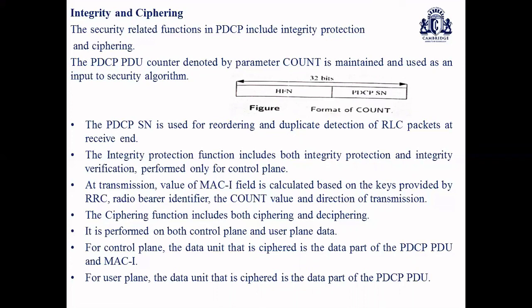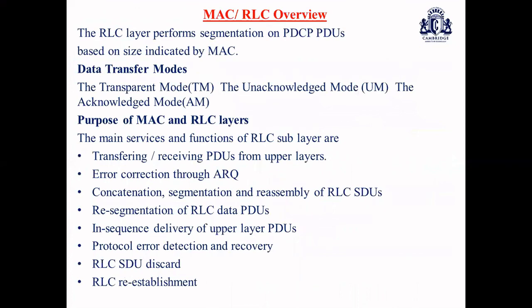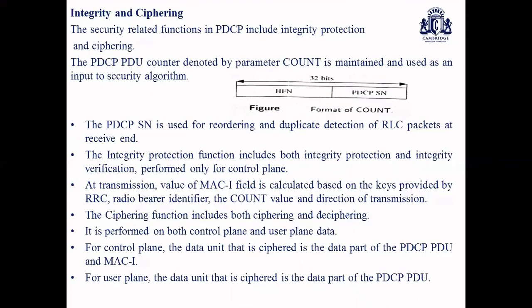The ciphering functions include ciphering as well as deciphering. They are performed on both control plane as well as user plane data. For the control plane, the data unit that is ciphered is the data part of the PDU, and for the user plane, the data unit that is ciphered is the data part of the PDCP PDU. So based upon PDCP PDU and MAC PDU, we have a control plane as well as a user plane perspective.